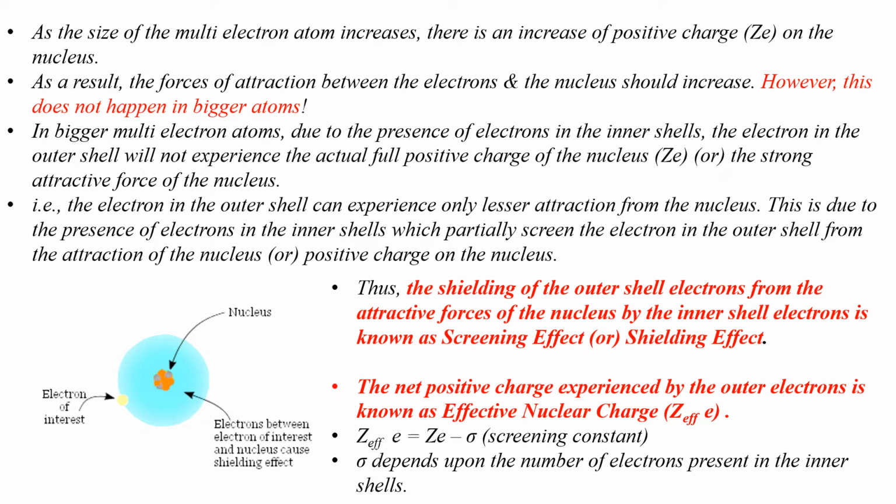These electrons which are present in the inner shells partially screen the electron in the outer shell from the attractive force of the nucleus or positive charge of the nucleus. As a result, the electron in the outer shell can experience only lesser attraction from the nucleus. Now let me explain this with another example.